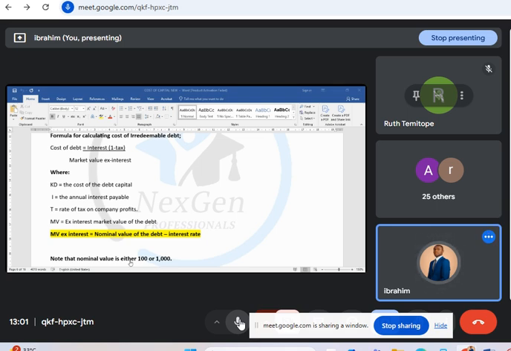Market value ex interest is equal to the nominal value of a debt minus the interest. The nominal value could be 100 or 1,000, class, and that is how to determine the cost of irredeemable debt. Class, do you have any question before we go to other debts?